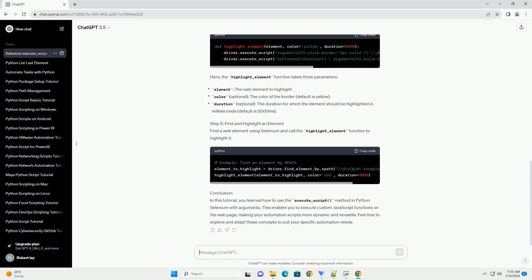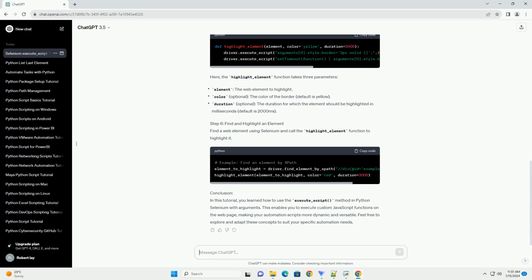Step 5. Use execute_script with arguments. Now, let's see how to use execute_script with arguments. Suppose you want to highlight a specific element on the page. You can define a JavaScript function that takes an element and applies a style to it. Here, the highlight_element function takes 3 parameters. Step 6. Find and highlight an element. Find a web element using Selenium and call the highlight_element function to highlight it.